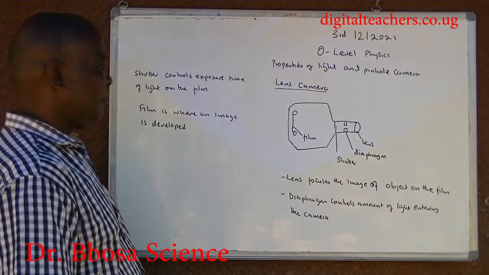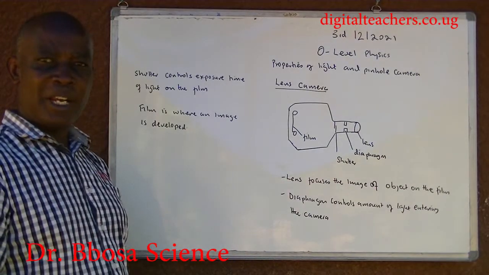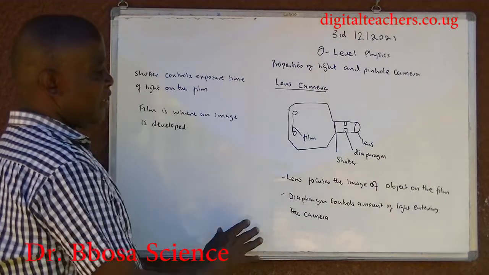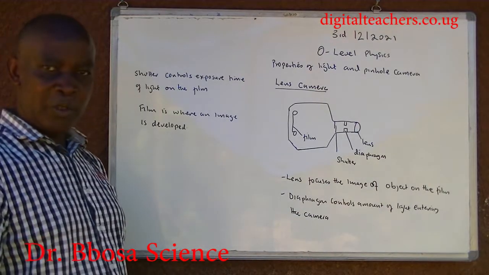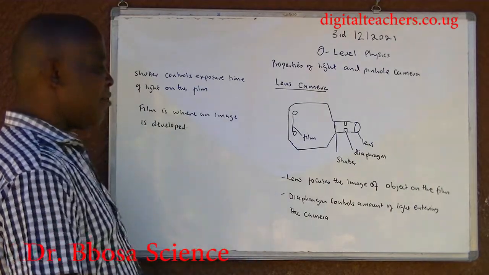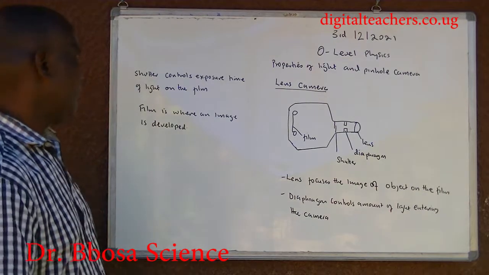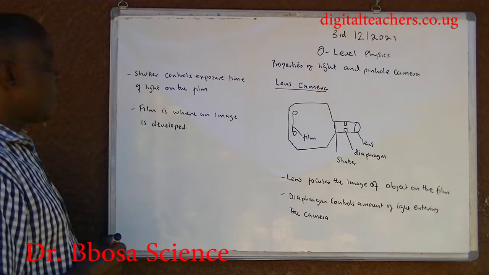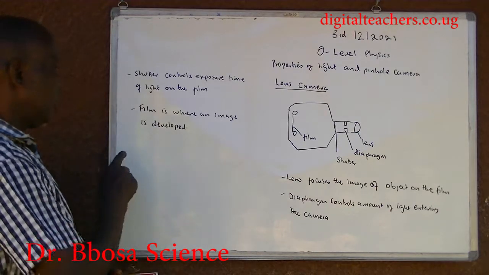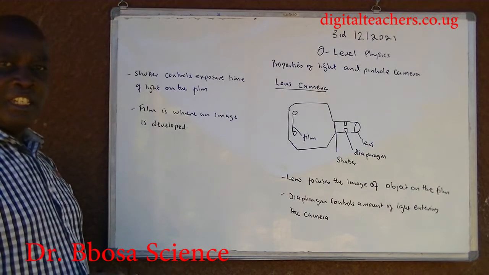Lens camera. A simplified drawing of a lens camera is shown. Lens focuses the image of object on the film. The diaphragm controls amount of light entering the camera. Shutter controls exposure time of light on the film. The film is where an image is developed.